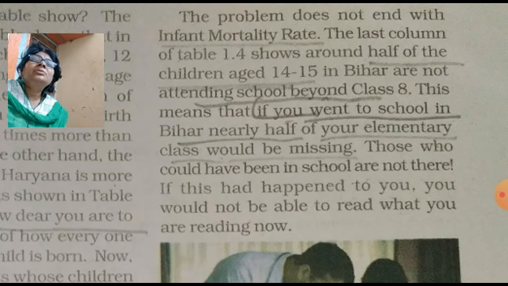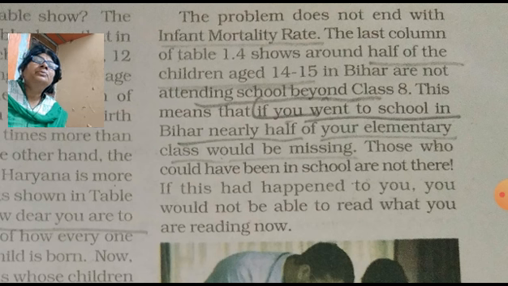The last column of table 1.4 shows that around half of the children aged 14-15 in Bihar are not attending school beyond class 8. Means after class 8 they do not go. They are not attending. 14 and 15 years means near about 8th standard. So they are not attending school in Bihar.